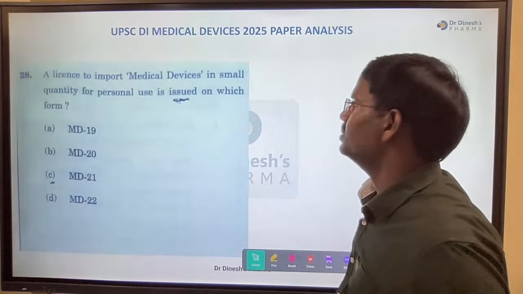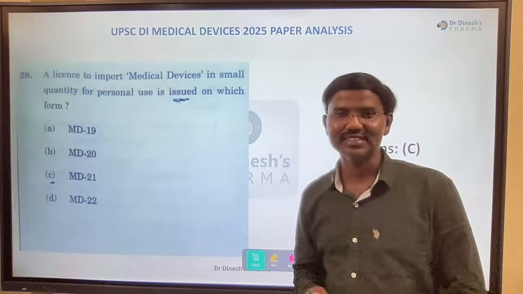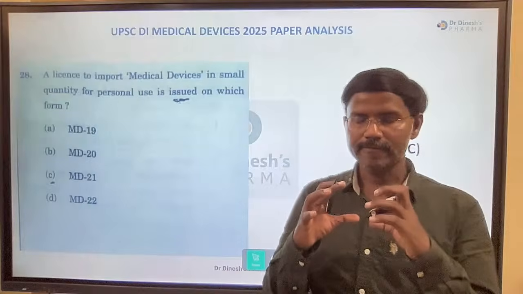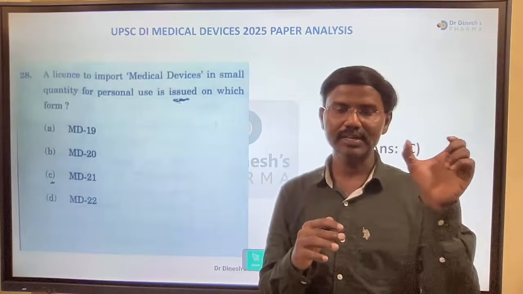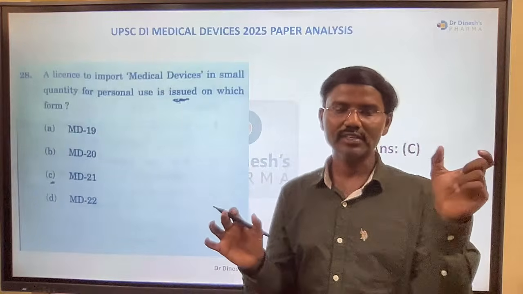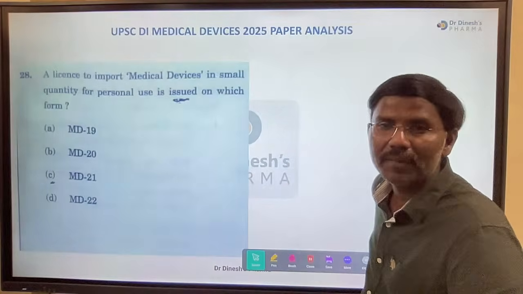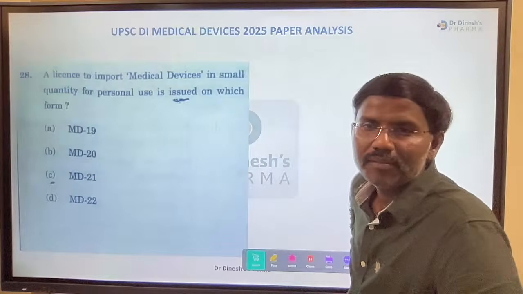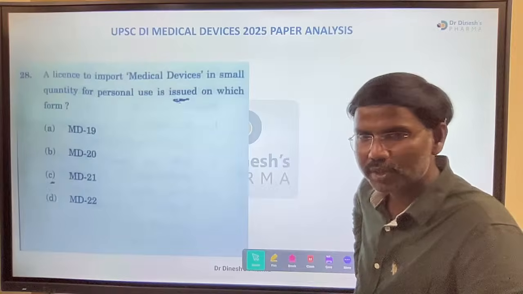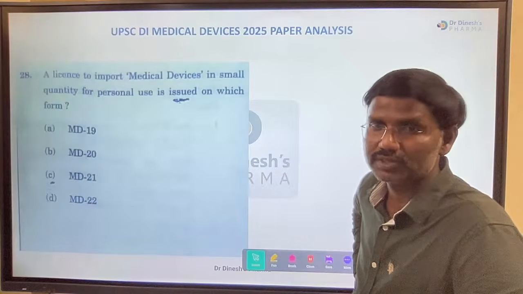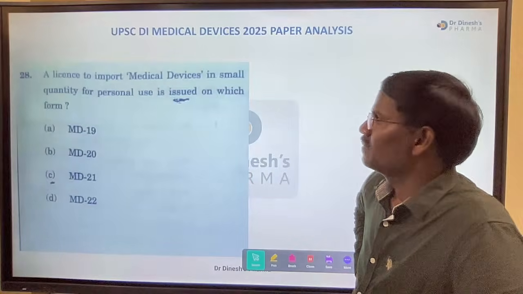Next, a license to import medical devices in small quantity for personal use. This has been discussed many times. In the code also we have given it. The 7 days period, the starting days mentioned 7, 14, 15. Doctors, 7 doctors were there. We discussed like that many times. Which form? Personal import, doctor's import, next personal import, then we have discussed special imports. Answer please. Personal use.